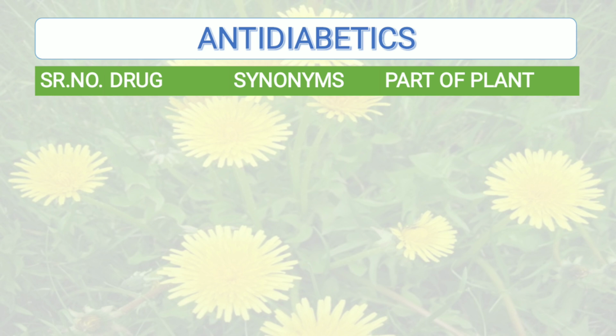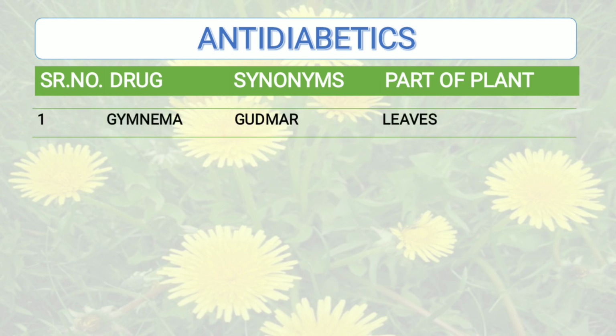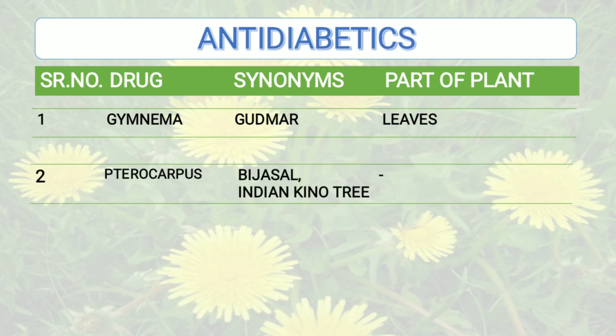The drugs belonging to this category include, first one, gymnema. Synonym for gymnema is gudmar. It is also called madhunashini, and the part of the plant that is used is leaves. Then the second one is pterocarpus. Synonym of the drug is bijasal, also known as Indian kino tree, and it is dried juice, therefore part of the plant is not applicable.